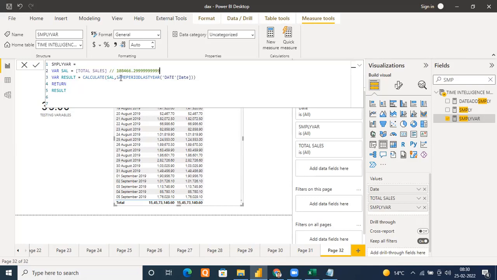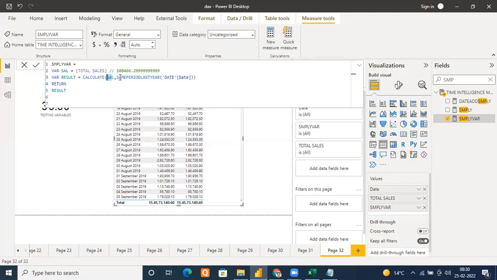Calculate actually works like this. First of all, this context will be evaluated, whatever you have written in the filter expression. And for that, whatever context you have created with the help of calculate, for that, your salary expression is evaluated. So first of all, this filter expression is evaluated, and for whatever context is available now, this expression is getting evaluated. It should be evaluated. Okay.